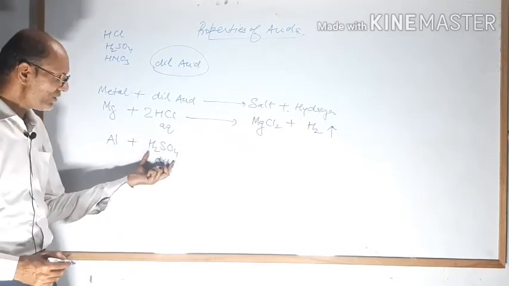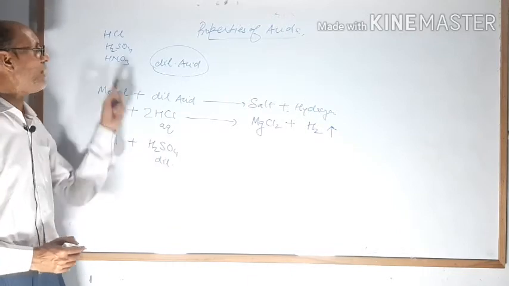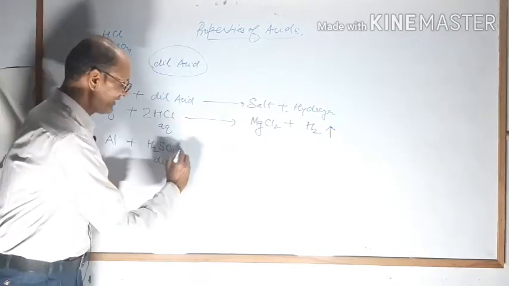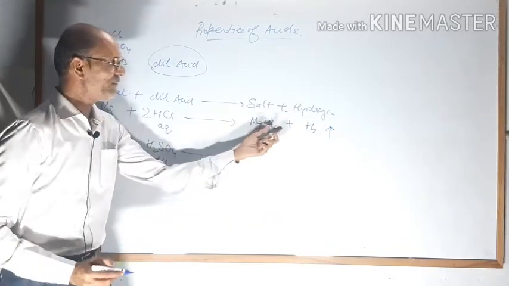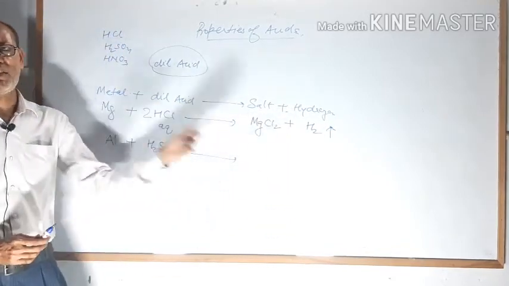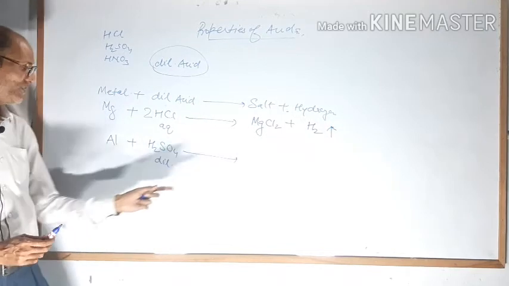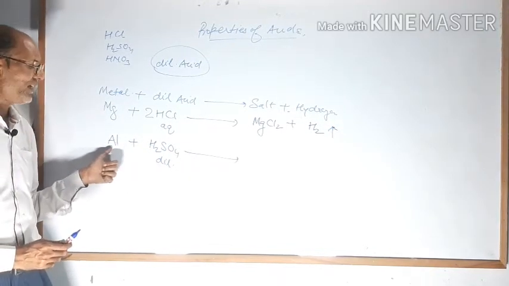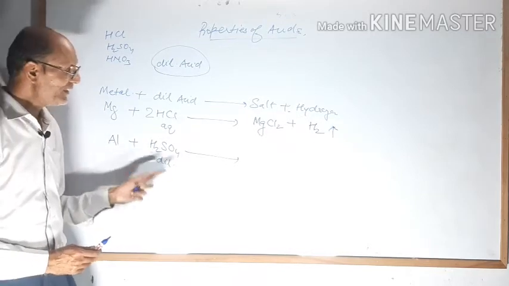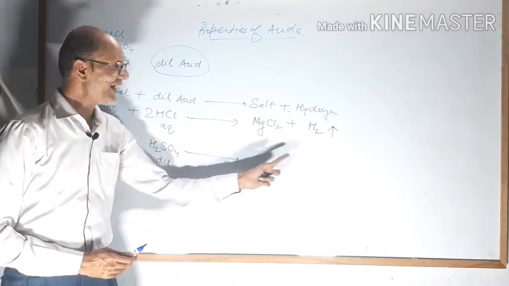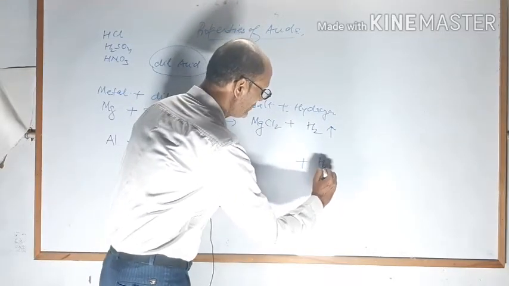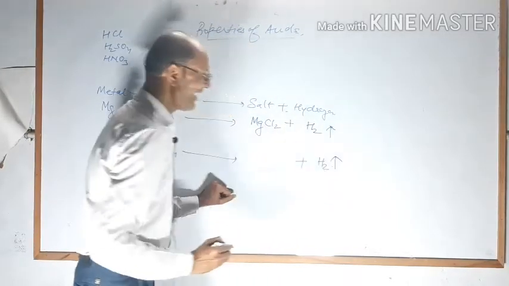As I have told, sulfuric acid always forms sulfate salt. So definitely you will get sulfate salt here. But which sulfate you will get will be decided according to this atom. So here is aluminium, so aluminium sulfate will form and hydrogen gas will form. So you will write H2 with an upward arrow.